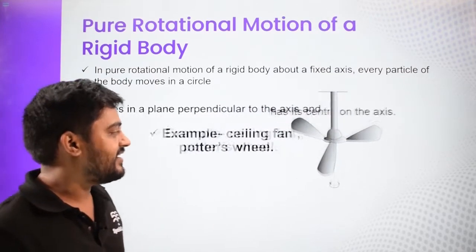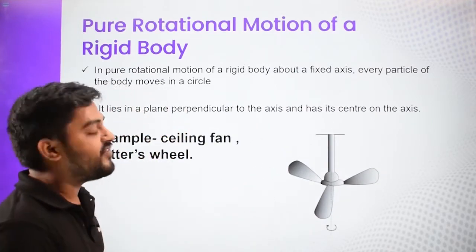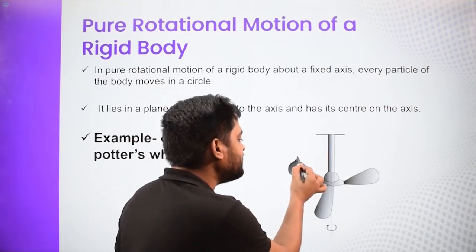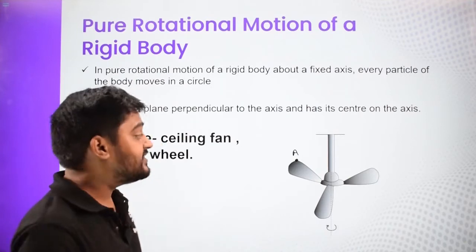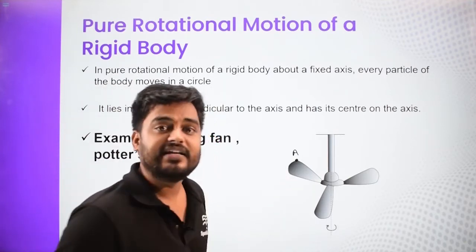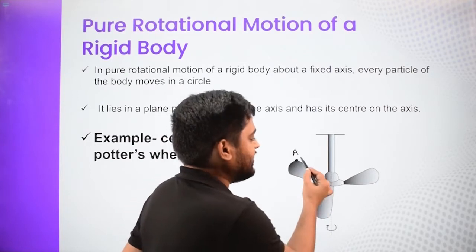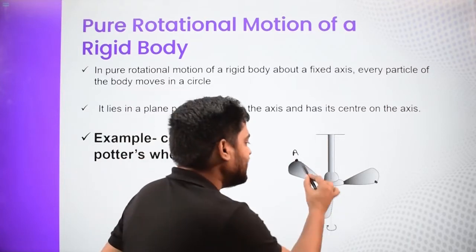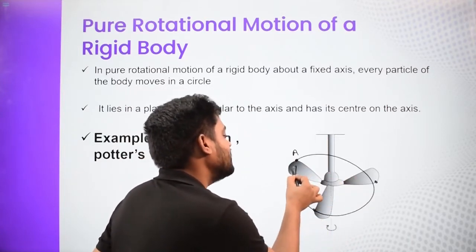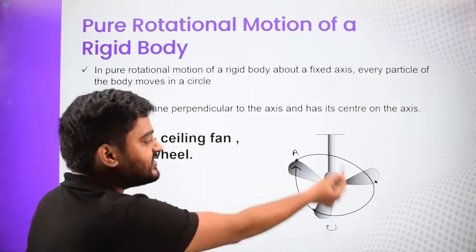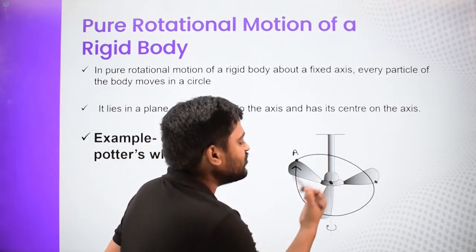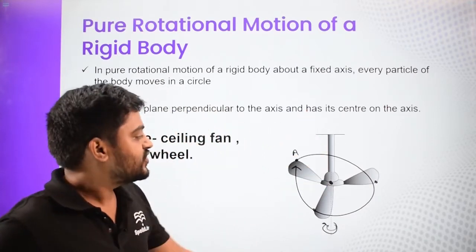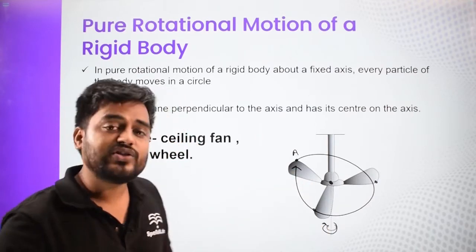Let us take an example and understand this. If we take the example of a ceiling fan, the ceiling fan is rotating, right? As the ceiling fan rotates, take any point on it. What is the motion of that particle? This particle A lying on the ceiling fan goes over here and comes back. As it moves, it is performing a circular motion all the way. And the center of that circular motion is lying on the axis. This is the axis about which the ceiling fan is rotating, so the center is lying on that axis.